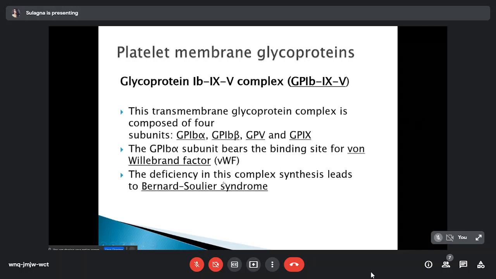Next, a few important platelet membrane glycoproteins. First I will talk about the glycoprotein 1b, 9 and 5 complex. This is a transmembrane glycoprotein which is composed of 4 subunits: GP1b alpha, GP1b beta, GP5 and GP9. The GP1b alpha subunit bears the binding site of the von Willebrand factor, and deficiency of this complex leads to Bernard-Soulier syndrome.